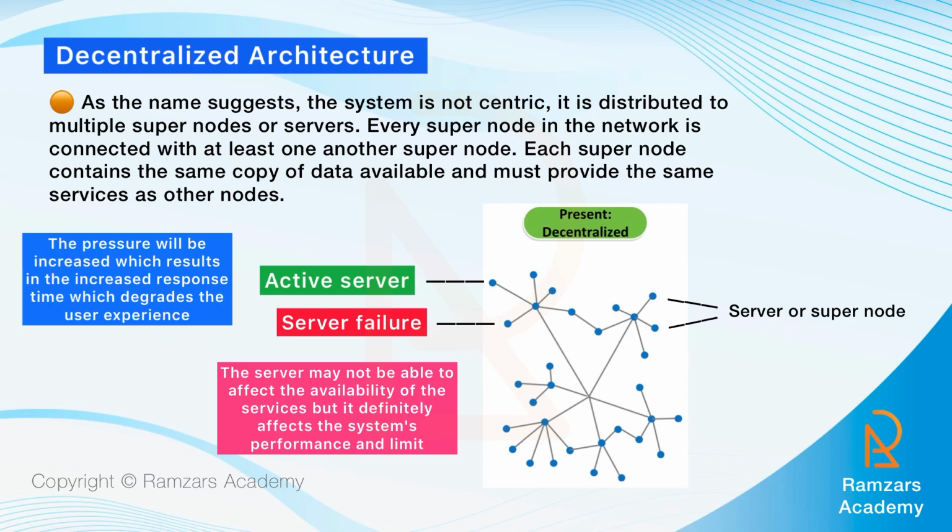This architecture is well suited for organizations that have a huge user base spread over a wide geographical area. By having service at multiple locations, the lack of access to the system is a more unlikely scenario. The best and well-suited example for the decentralized system is the Bitcoin network. It is spread over the globe with huge server bases over multiple locations around the world, which serves millions of users and is available 24/7.